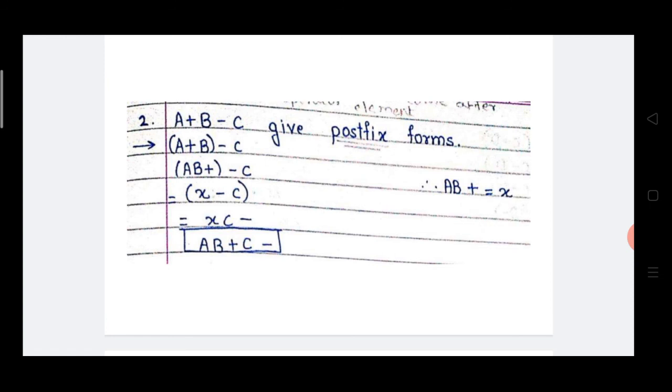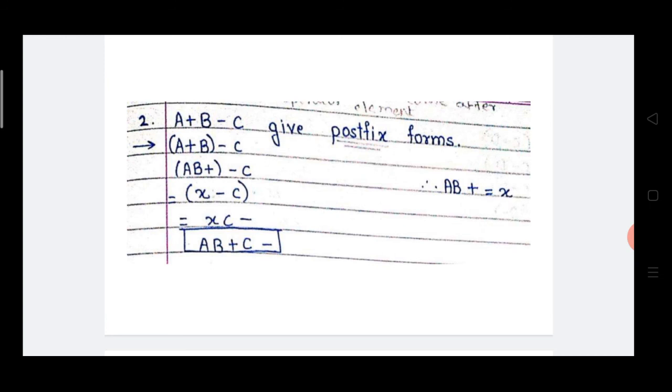A + B is in infix format, converted to postfix it is AB+. AB+ is equal to X. Instead of AB+ we write X, so X - C.